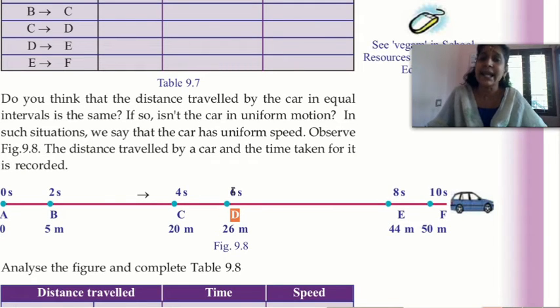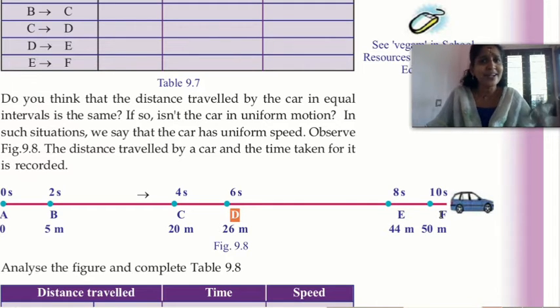When it reached E, 8 seconds had elapsed, and it had traveled 44 meters in total. Then it reached F, the finishing point.